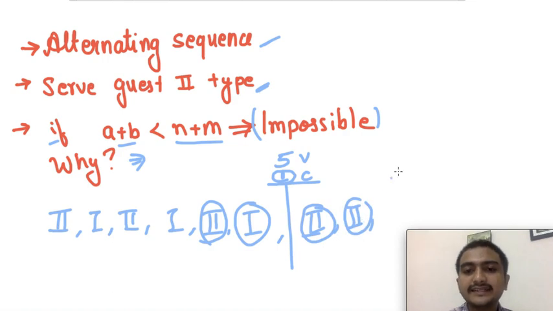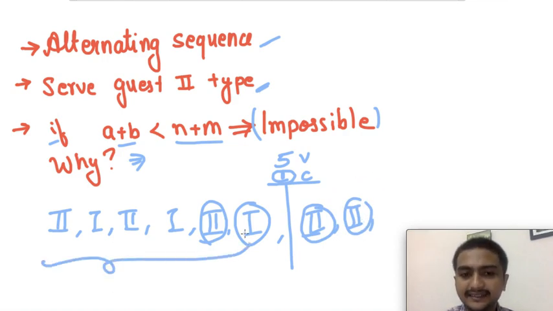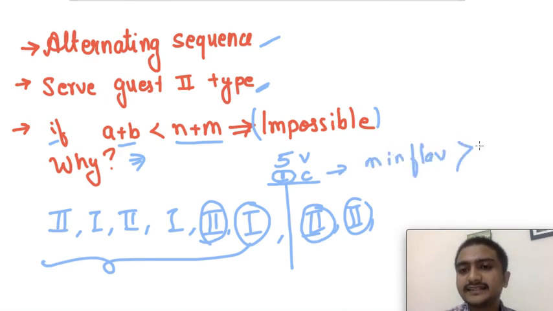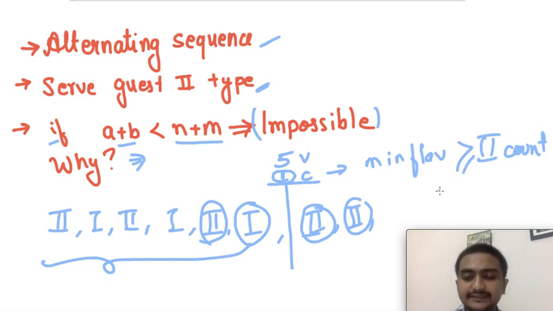So the condition to check is, after the alternating sequence is done, how many cookies do I have left of the minimum flavor? If the minimum flavor cookie count left is greater than or equal to the guest 2 count left, then I can serve them all. But if it is less than that, then at least one of the guests will get angry, right? This is the only solution which was required. I think in this question it was required to see how you come up with an alternating sequence. That is the most optimal way to serve the guests, right?